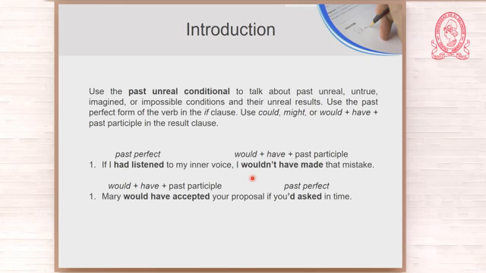I could have made, I might have made, I would have made. In this case, it is negative. I wouldn't have made that mistake. If I had listened to my inner voice, I wouldn't have made that mistake. We are talking about past, unreal, untrue, imagined, or impossible conditions.